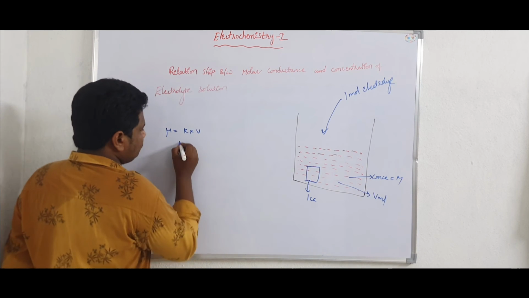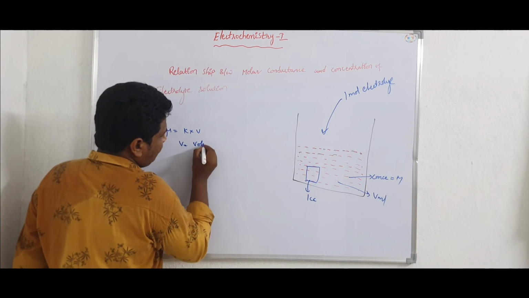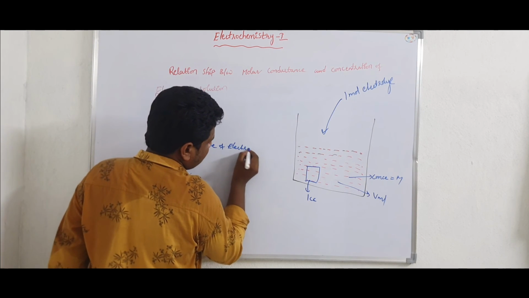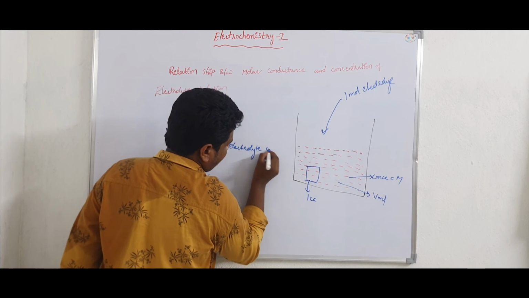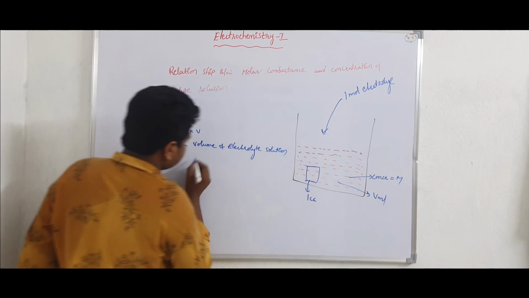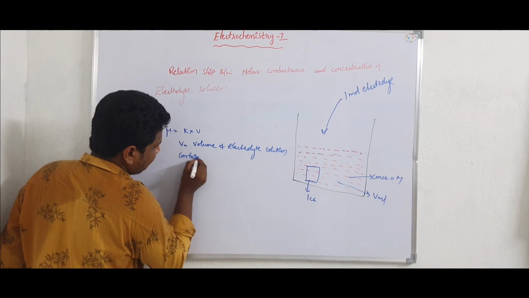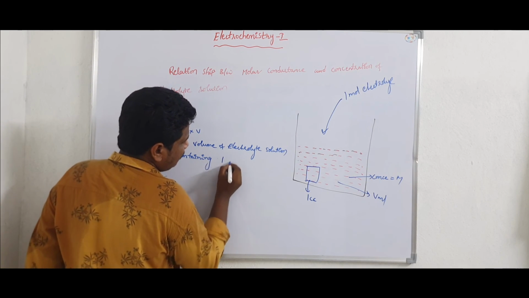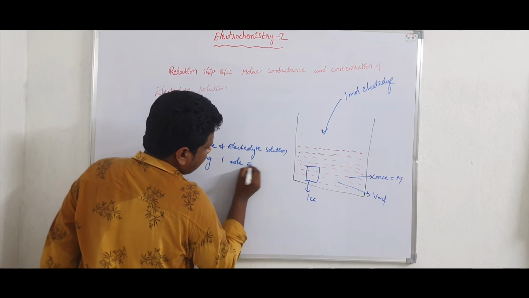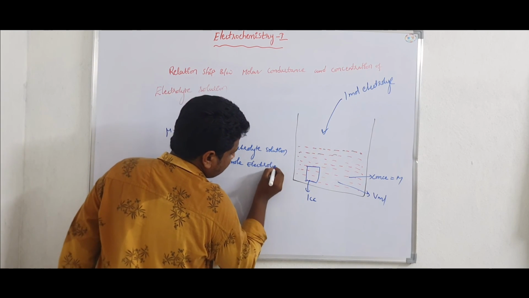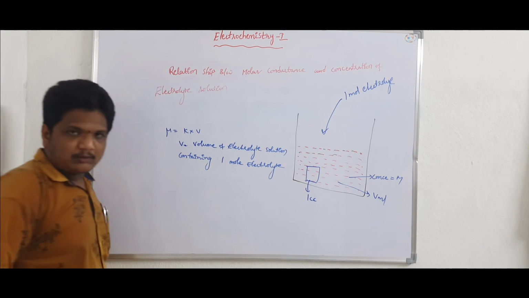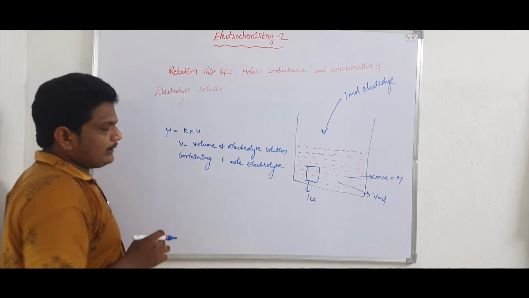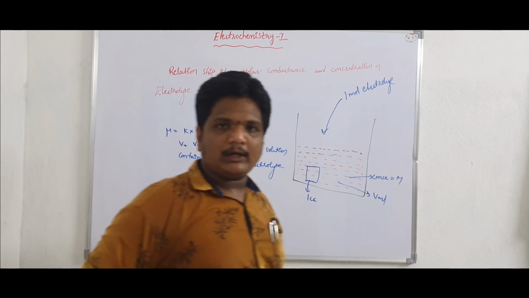V is equal to volume of electrolyte solution containing 1 mole electrolyte. Here we are taking concentration in terms of molarity.